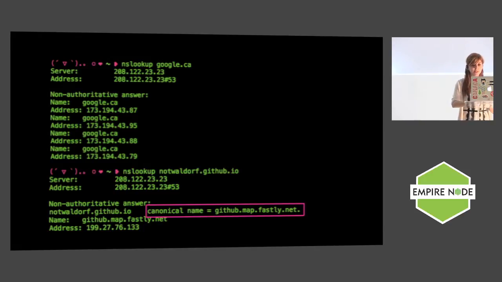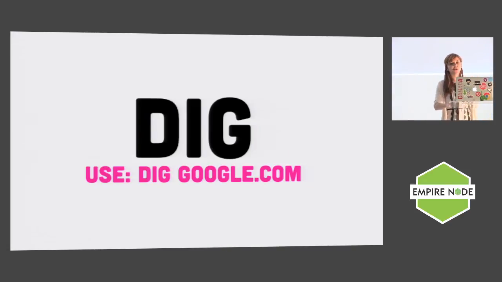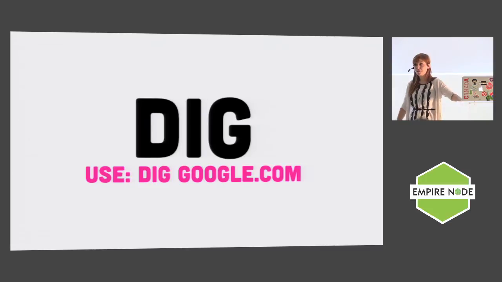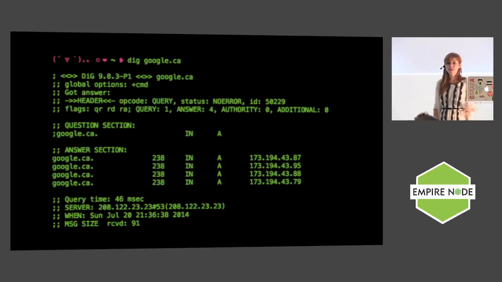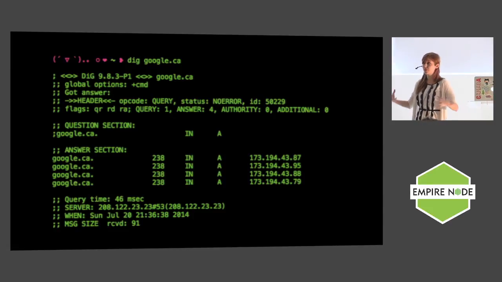So, static IPs. The second tool, and this is my favorite tool in the universe because I have an unfortunate fascination with DNS now, is dig. And dig, I kid you not, stands for Domain Information Groper. Yeah. And it's awesome. The reason why it's awesome is that if you just use dig and google.ca, you're going to get the entire DNS response for that.